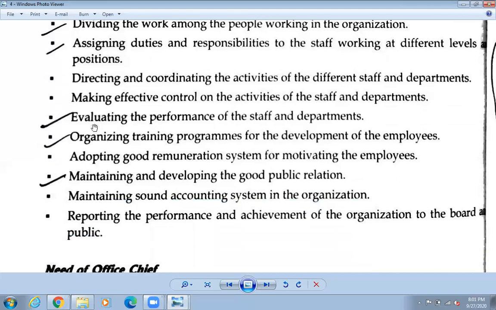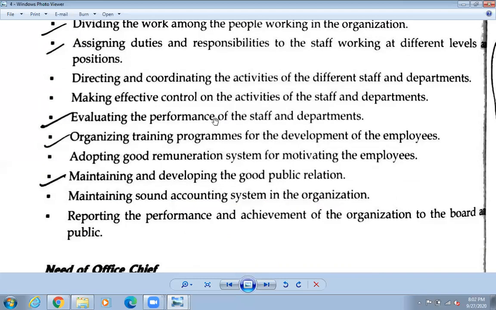Okay, so next one is evaluating the performance. That means whether your performance is good or not. Okay, suppose if you are the manager, if you are the top level, that means you are going to evaluate. So you मान्छेले काम राम्रो गर्दैछ कि छैन त. If he is doing good in the organization, that means he will be promoted. Oh, you are very good, you must get a promotion, you must get a good salary. Okay, so तिमी त यो सानो लेभलमा हैन, तिम्रो त ठुलो लेभलमा हुनुपर्छ.